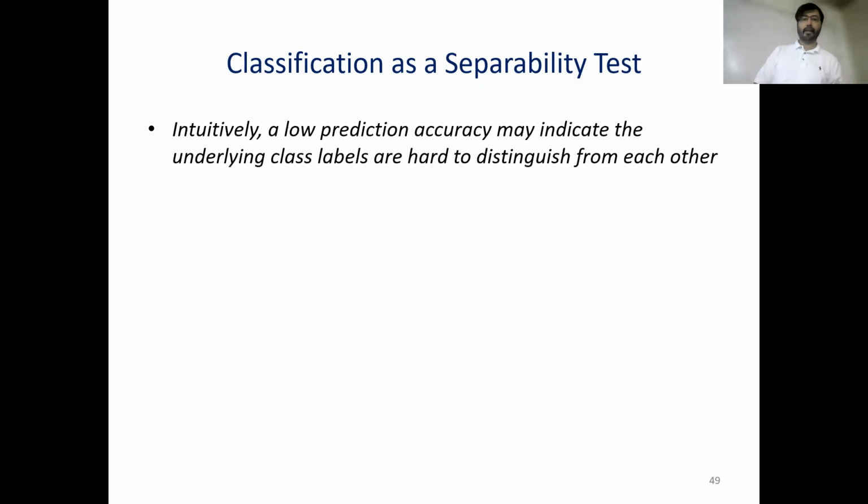I mean, I always wonder why they don't send me 9,990K, keep that 10K and start that process by themselves. But if the spam email is like that, you will be immediately able to identify spam from not spam. But if the spam email is very beautifully disguised and looks like a real email, then the classification accuracy will drop and it will be harder to classify. So intuitively, a low prediction accuracy may indicate the underlying class labels are hard to distinguish from each other.